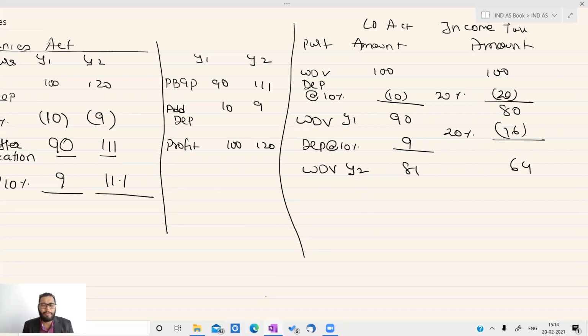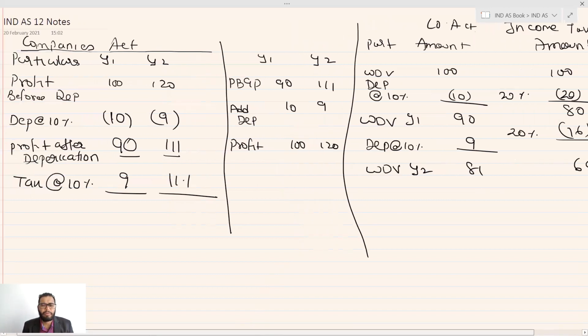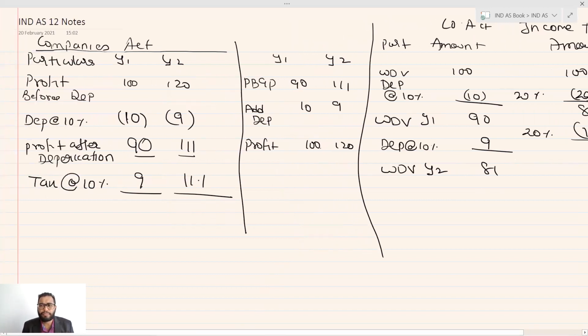So I will be allowed this benefit. Depreciation 20, 16. So my profit will be here 80. In this case, minus 16, 104. Profit.